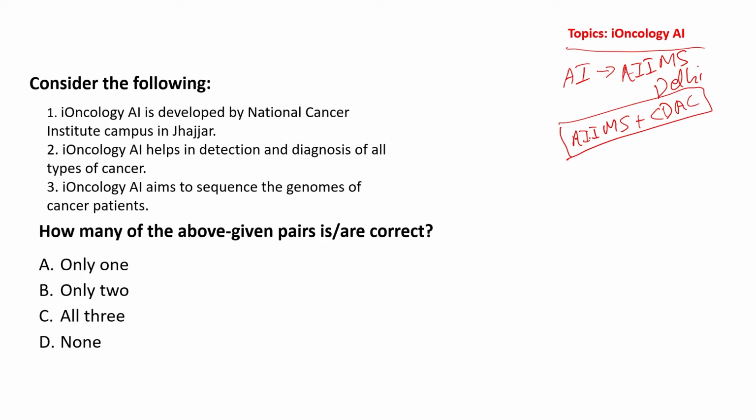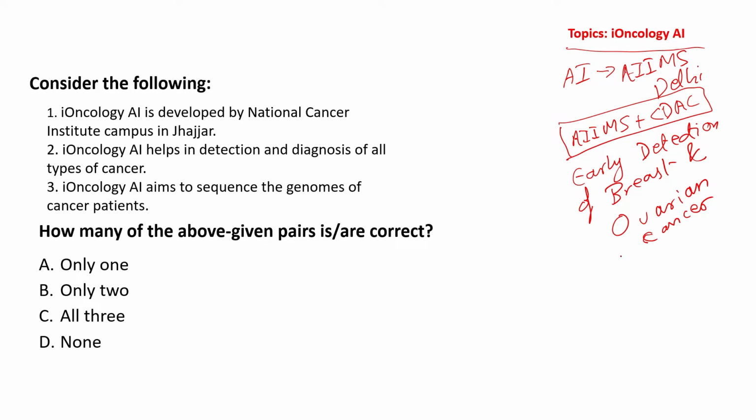Alright, what it will do is it will help in early detection of breast and ovarian cancer. Alright, what it will also do is it will try to sequence the genome of, now what is genome?